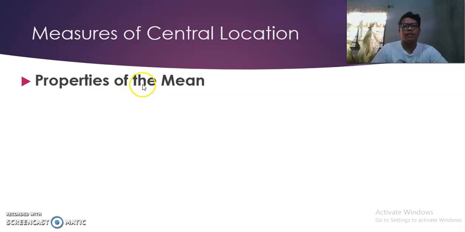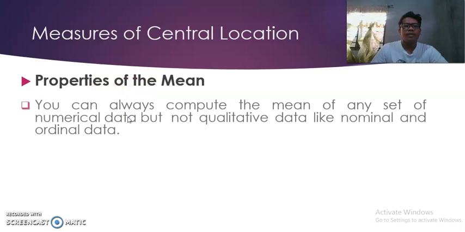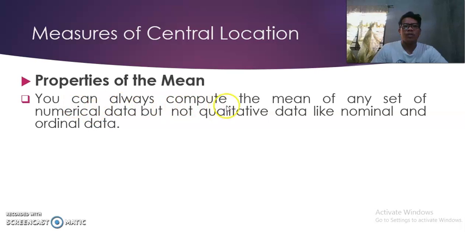Let's have the properties of the mean. The first property is that you can always compute the mean of any set of numerical data, but not qualitative data like the nominal and the ordinal data. So this is true. So for example, if we have a nominal data like sex, you cannot get the average of male and female.